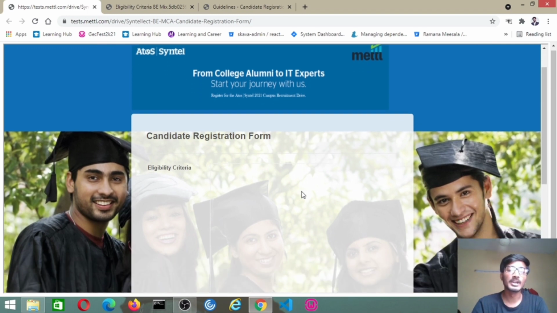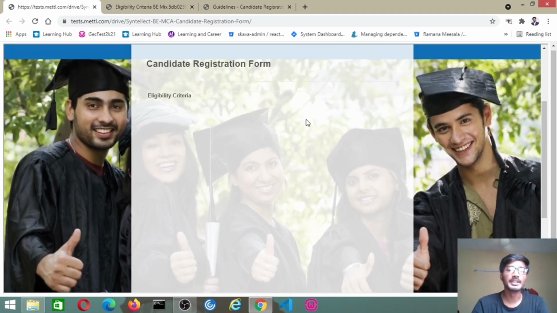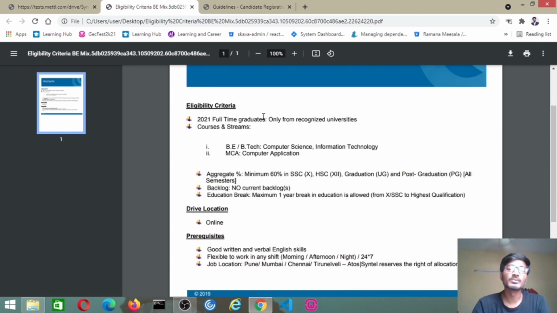This is about the eligibility criteria, and in it they provide a PDF. I have already downloaded this PDF. Let me show that. This is the eligibility criteria PDF that they mentioned on the website. Only 2021 full-time graduates from recognized universities will be eligible. The courses and streams are BE, BTech in computer science and information technology, and MCA, computer applications. These are the courses and streams eligible for this drive.